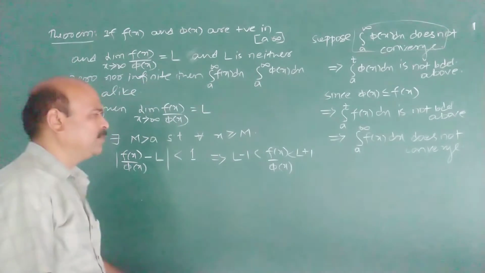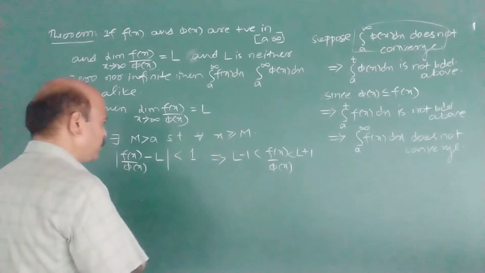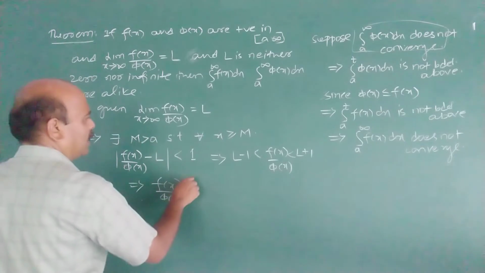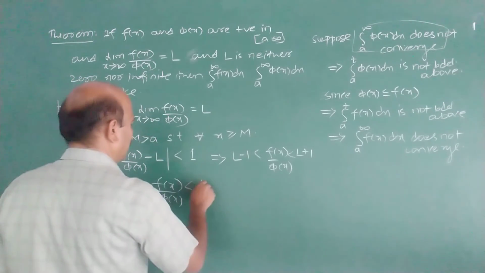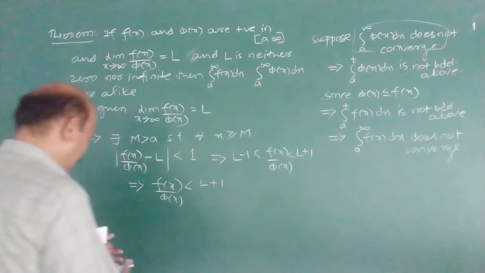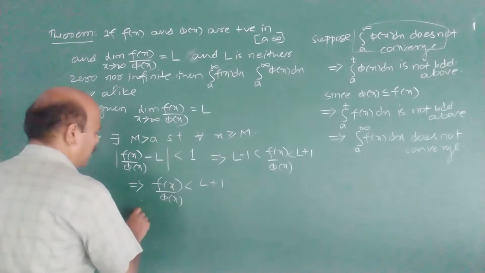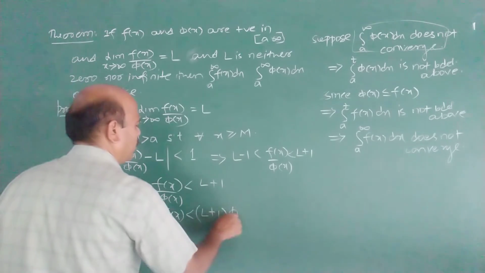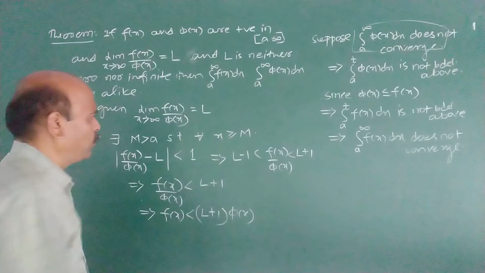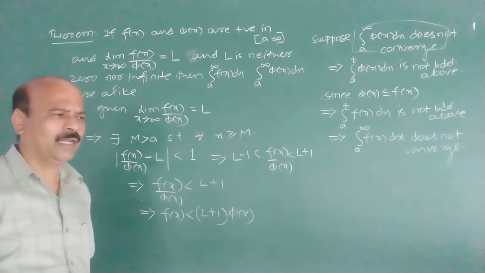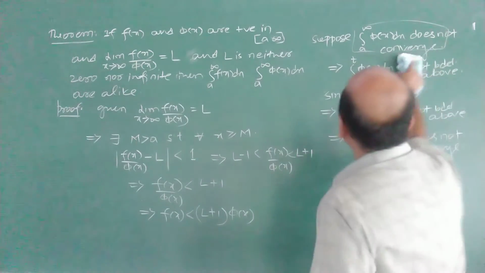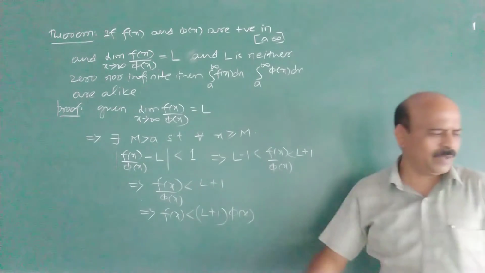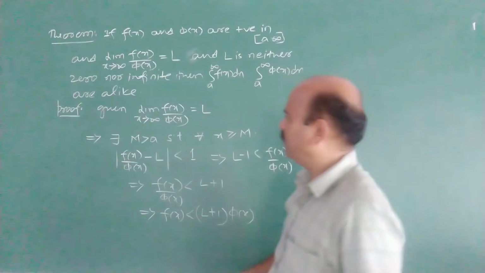Using the absolute values, we can easily write this. This implies f(x)/φ(x) is less than L + 1. Correct? This implies f(x) is less than (L + 1)φ(x). Here, instead of φ(x), g(x) may be taken, but the important concept is that any function, g(x) or h(x), may be taken instead of φ.